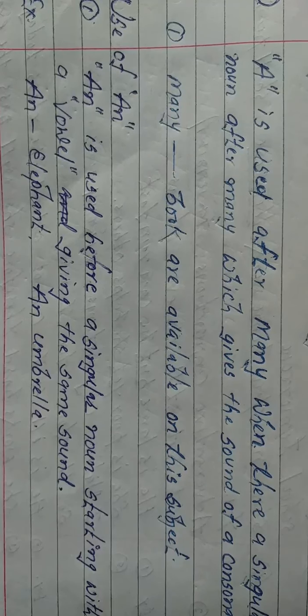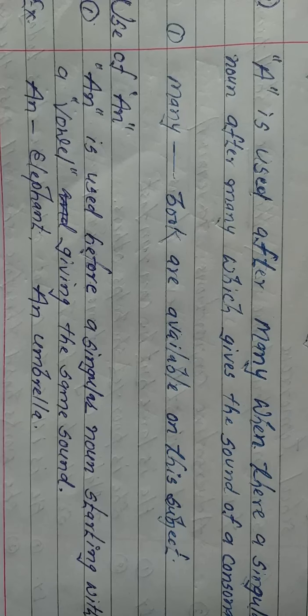Now see the use of an. Number 1. An is used before a singular countable noun starting with a vowel and giving the same sound. If there is a singular countable noun starting with a vowel and giving the sound of a vowel, we will have to apply an before it. See the example: elephant, an elephant; umbrella, an umbrella.